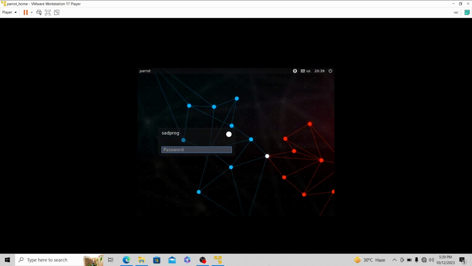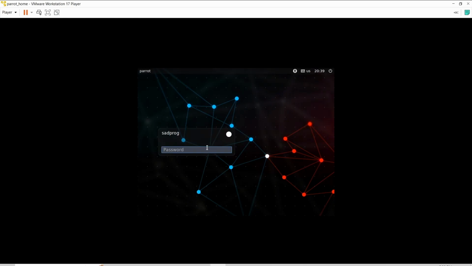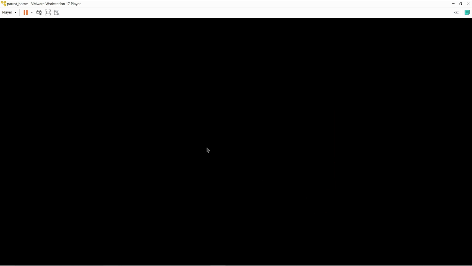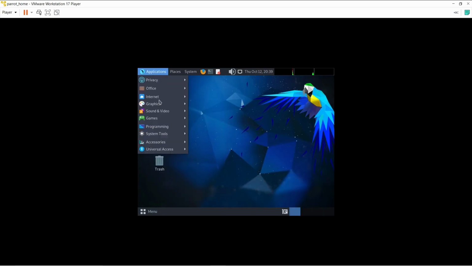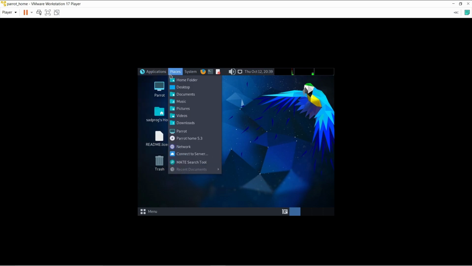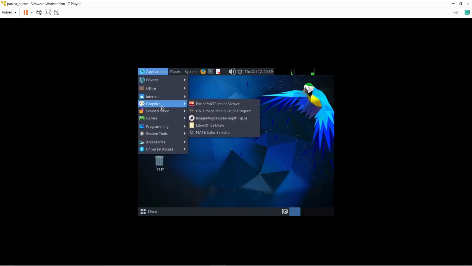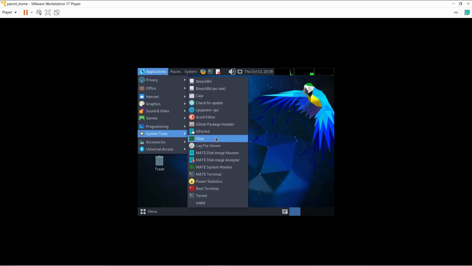It's asking for my password. Let's give it our password. Click on enter. It will start our Parrot OS. Here you can see this is our Parrot OS. These are our applications. I told you it's lightweight, right? It doesn't give you a lot of pre-installed tools. You need to install them yourself.